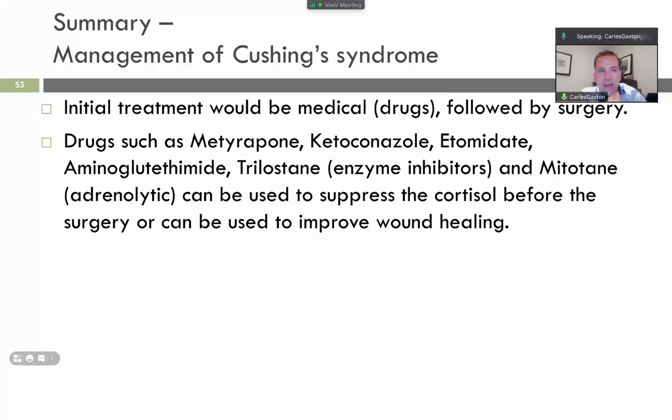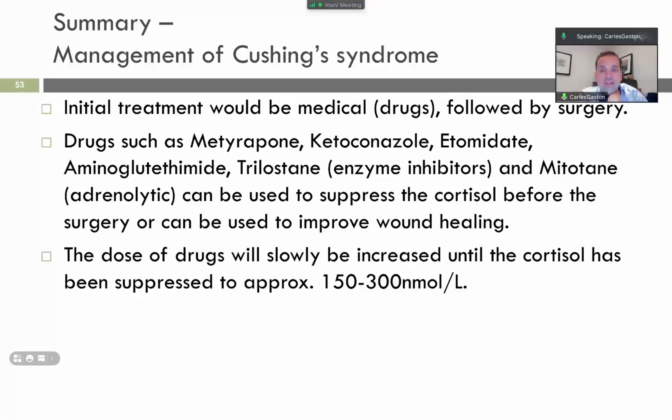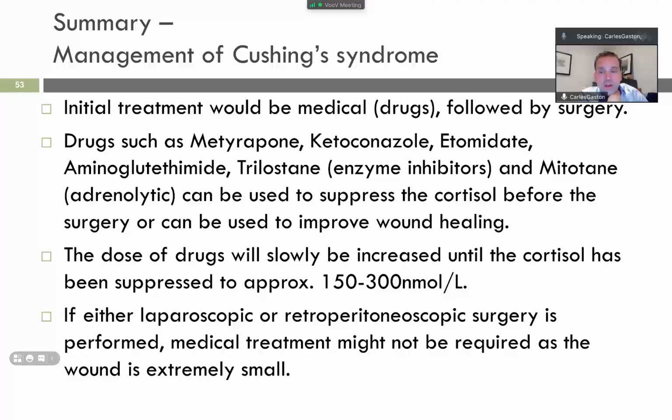If Cushing's syndrome persists, there is laparoscopic or retroperitoneoscopic surgery, which is basically removal of the tumor of the adrenal gland. It's produced in a way that leaves a very extremely small wound. Okay? Then, guys, this will be the end of the lecture.